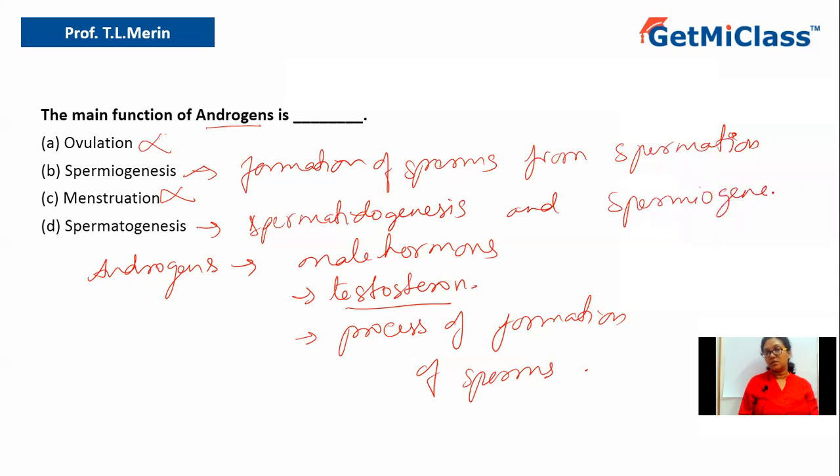So if you see, there are two options which are correct. One is spermiogenesis and the second is spermatogenesis. Now, spermiogenesis is a part of it, but spermatogenesis is the entire process of production of sperms. Hence, we have to look for the best answer. So the best answer is spermatogenesis, which includes spermiogenesis. So option D should be the correct answer.